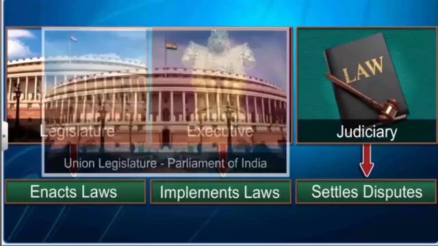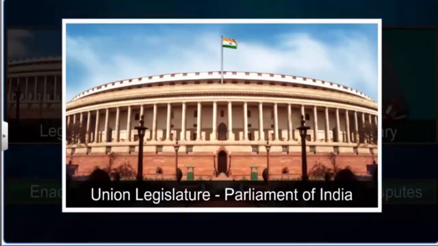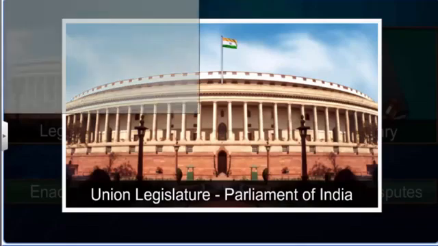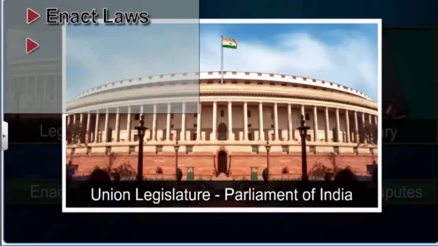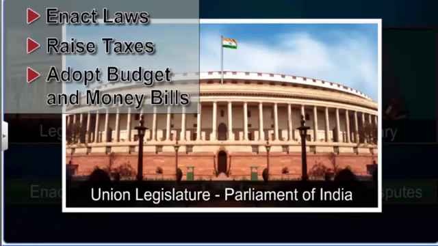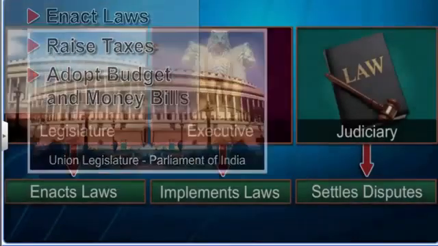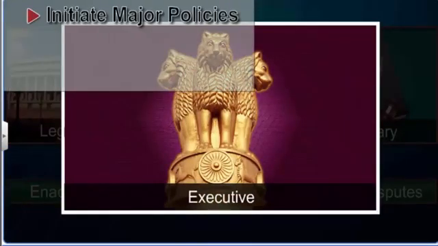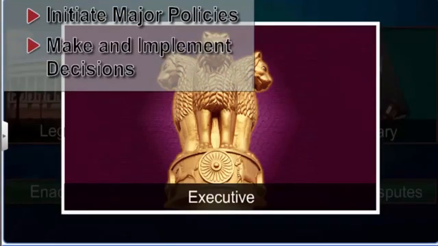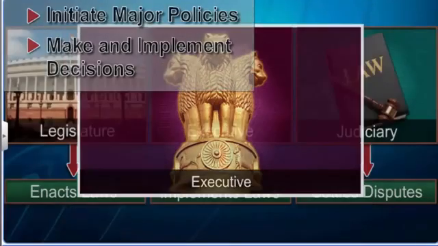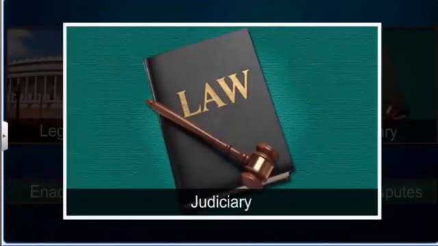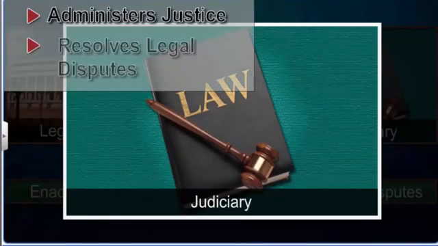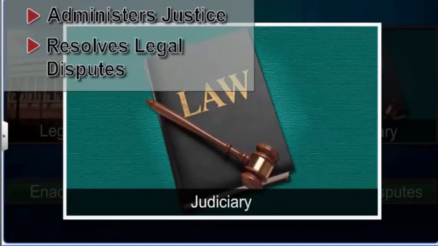The legislature consists of an assembly of the people's representatives with the power to enact laws for a country. It also has the authority to raise taxes and to adopt the budget and other money bills. The executive is a group of persons with the authority to initiate major policies, make decisions, and implement them on the basis of constitutional laws. The judiciary is an institution that administers justice and resolves legal disputes. All the courts in the country are collectively called the judiciary.